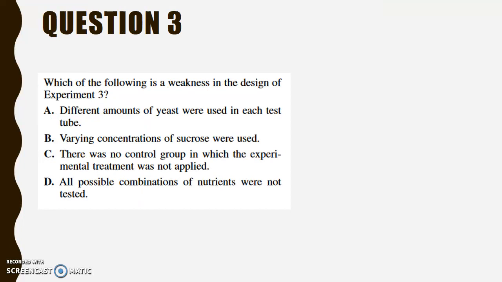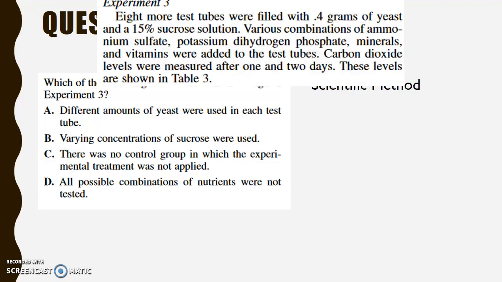Question 3. Which of the following is a weakness in the design of experiment 3? This is a rare scientific method question. These types of questions are asking you to analyze the strengths and weaknesses of the experiment. Because this is just an overview of the passage type, I'm going to go straight to the answer.